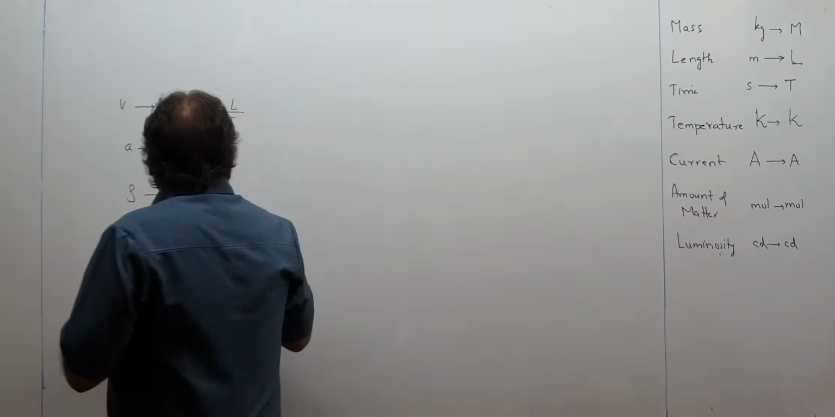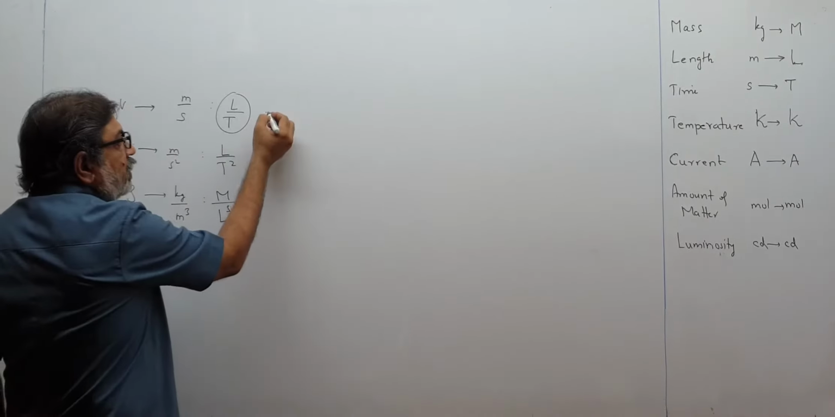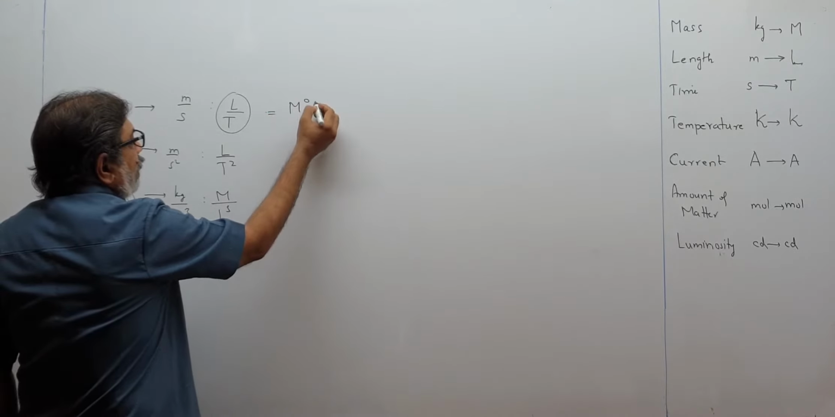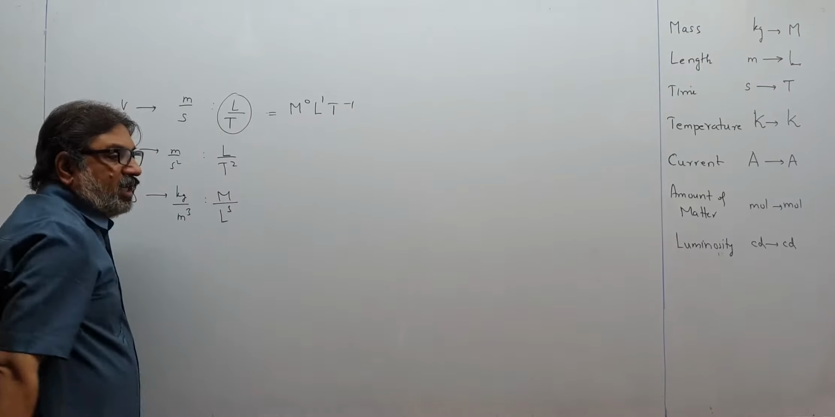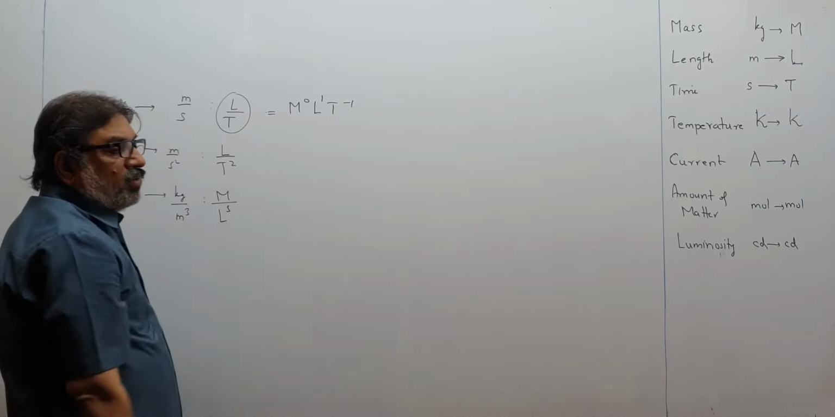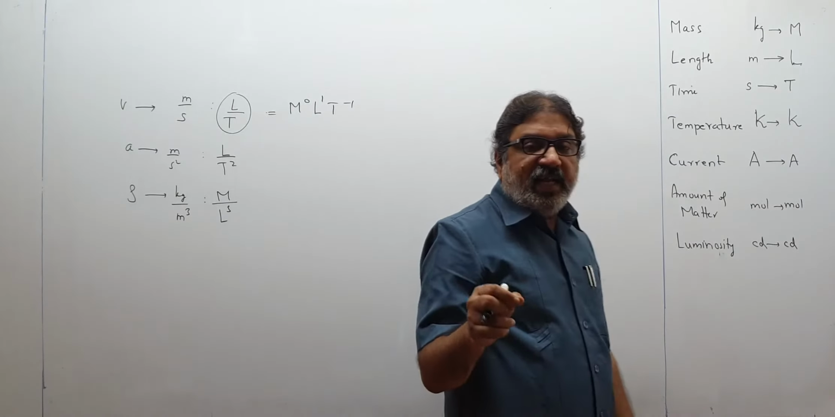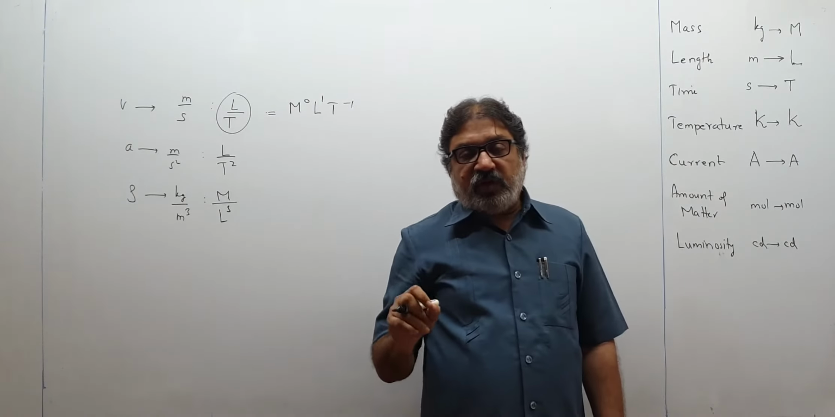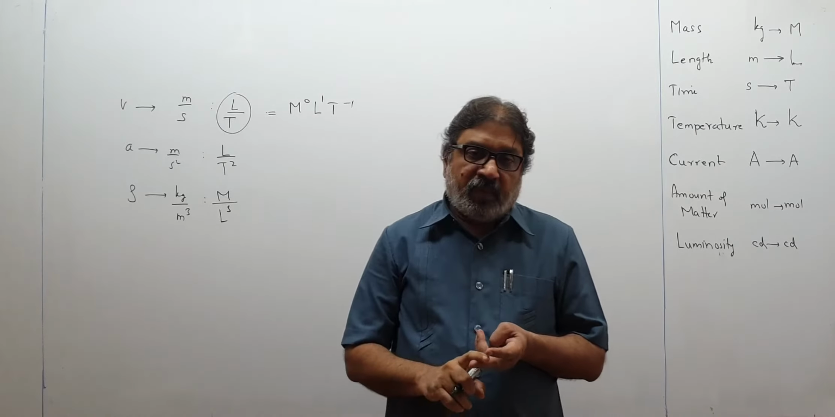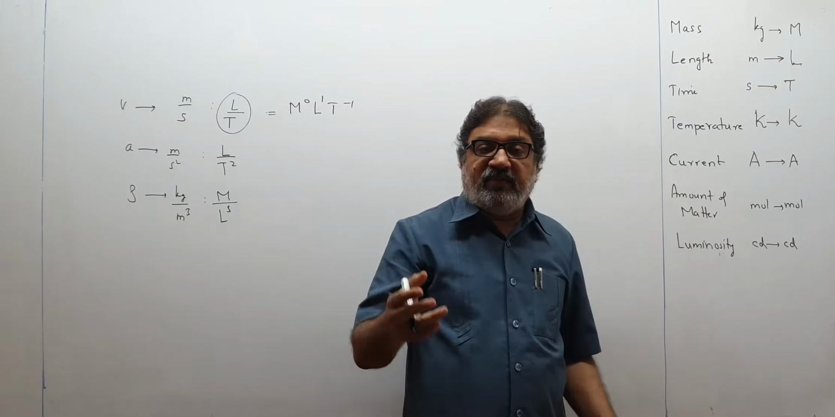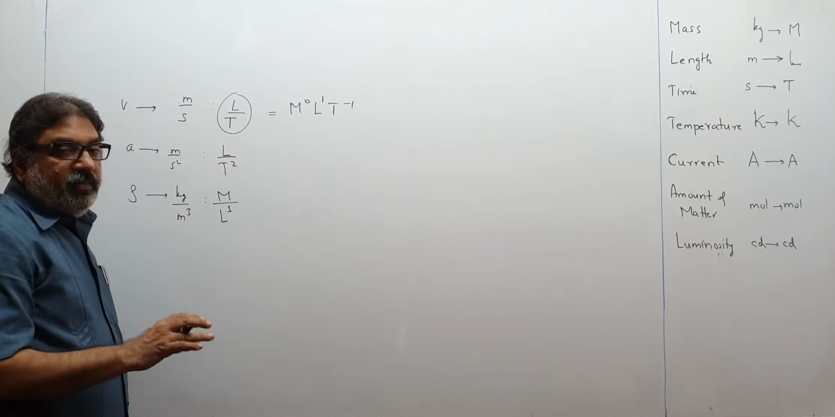Now in this there is no capital M. So you write it as M0 L1 T minus 1. T is in the denominator, so it becomes T minus 1. M was not there, so I made it M0. Always first write mass M, then L, then T. First always mass, then length, then time. Then of course ampere can come, then Kelvin can come. So this is the way we write.